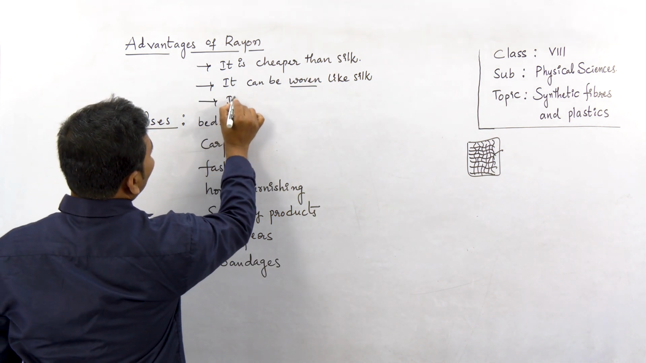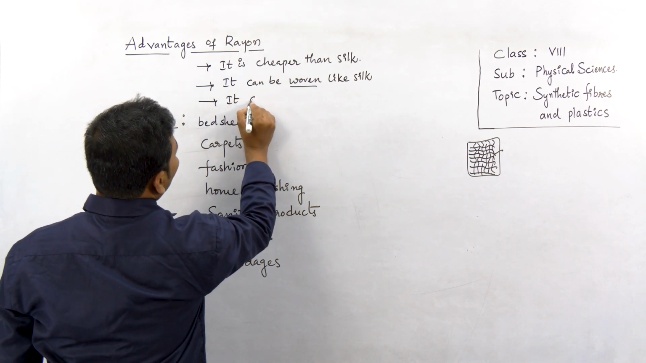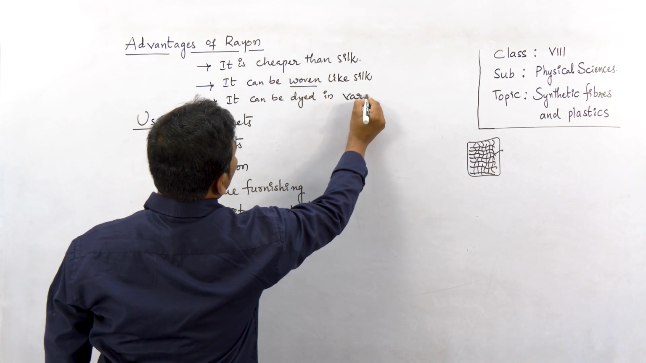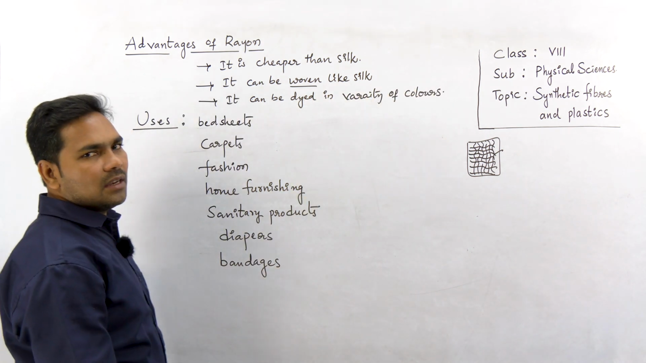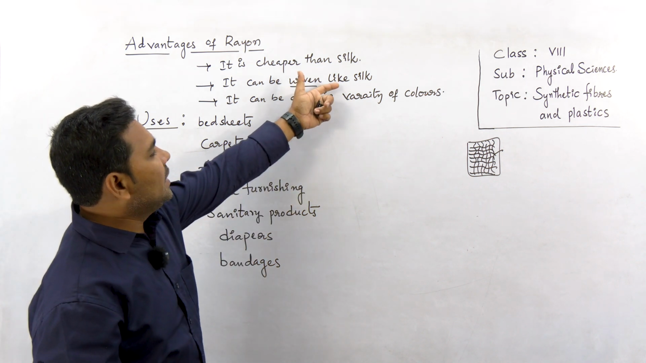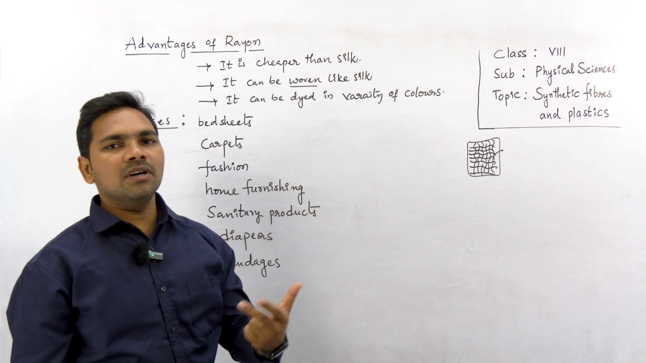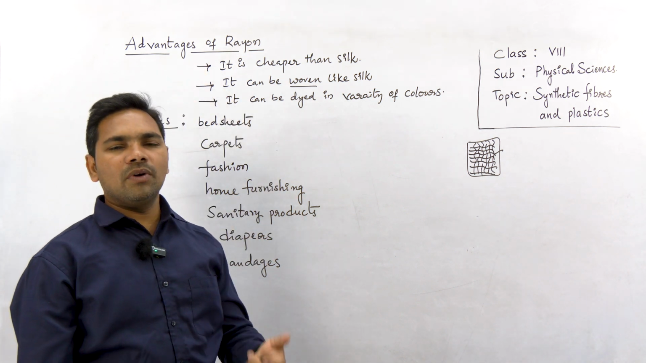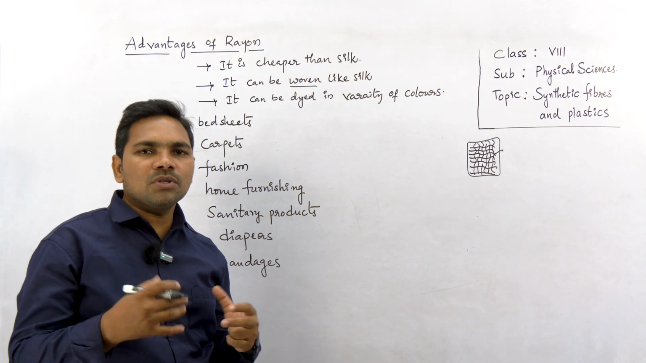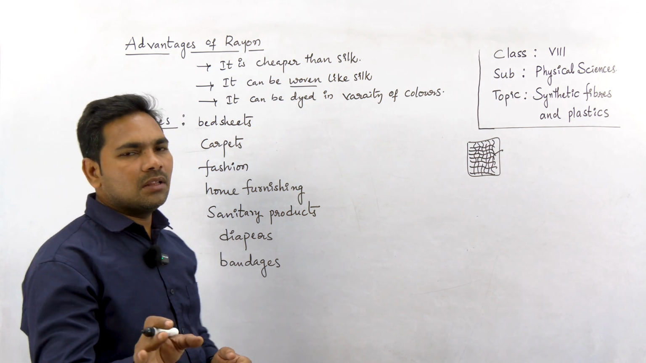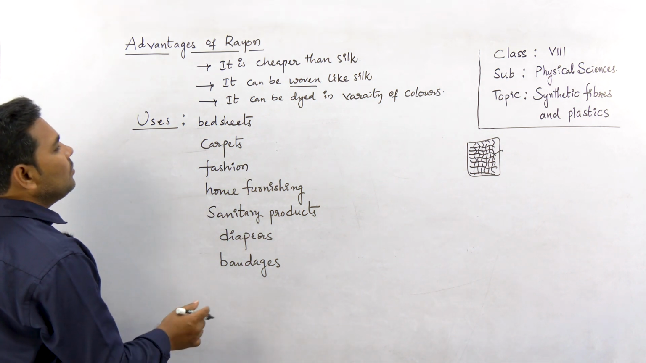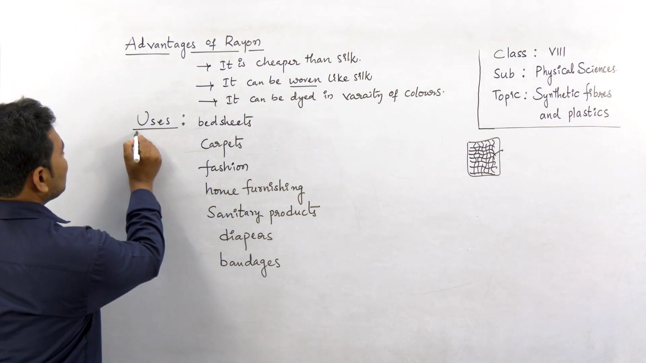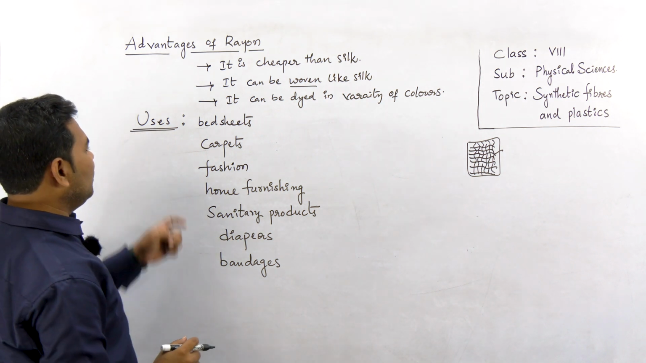Next, one more advantage is that it can be dyed in a variety of colors, different colors. It is woven like silk. It is moreover cheaper than silk. So these are the advantages of rayon over silk. So rayon mostly replaced silk in all the silk clothes, right? Now, what are the various products and situations where this rayon is used?